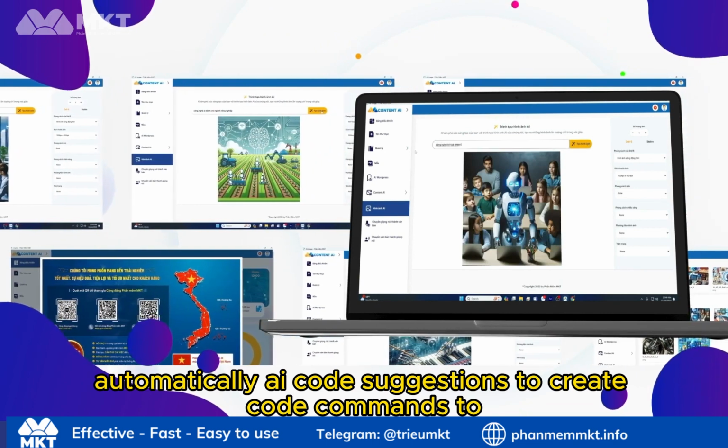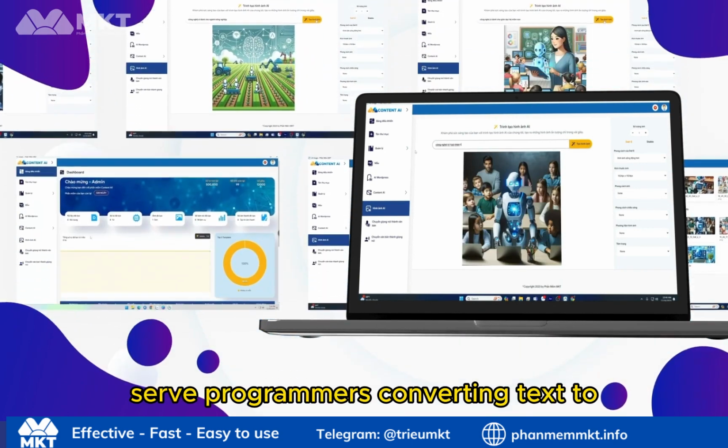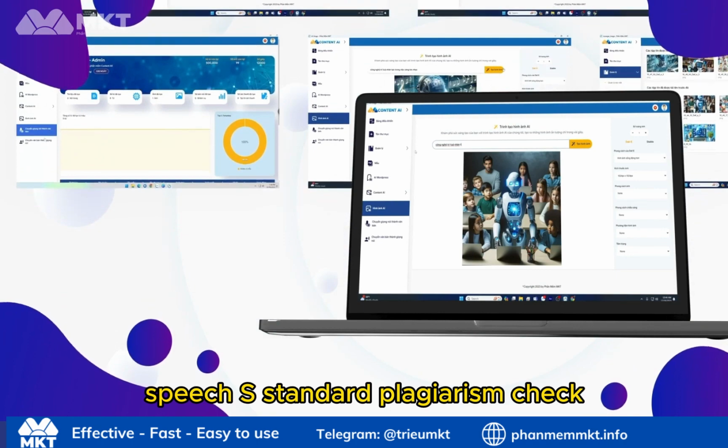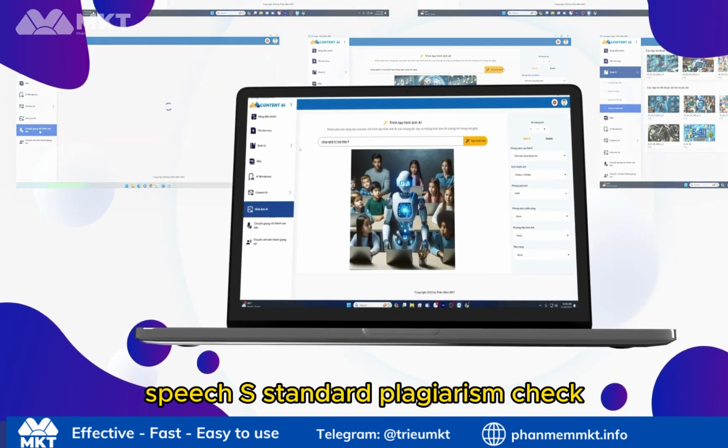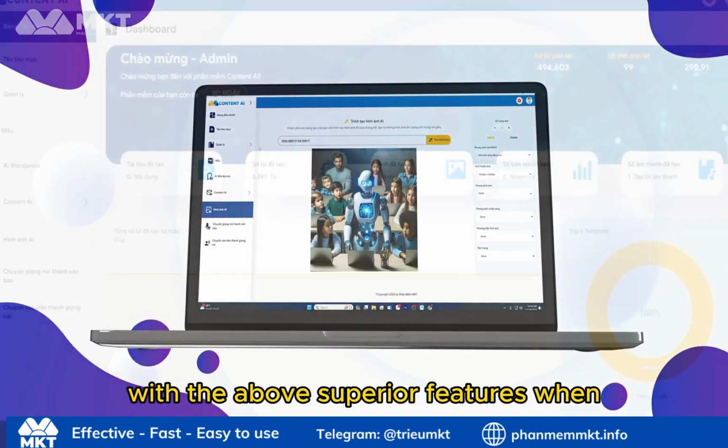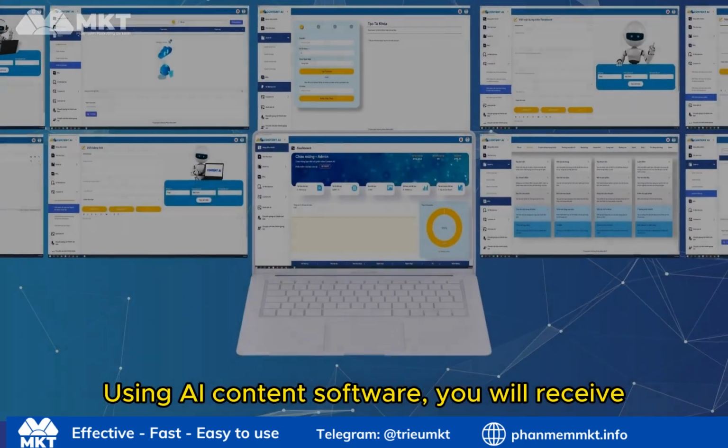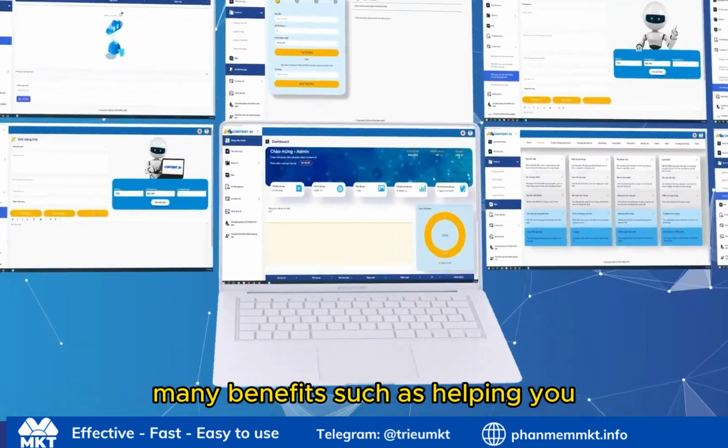Extremely useful features, such as AI image suggestions to create images automatically, AI code suggestions to create code commands to serve programmers, converting text to speech, and standard plagiarism check with the above superior features.